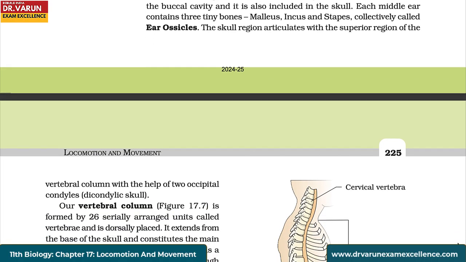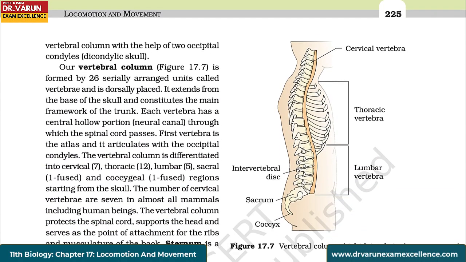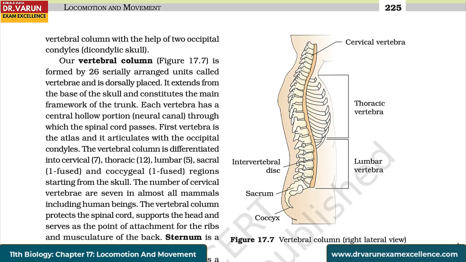The skull region articulates with the superior region of the vertebral column with the help of 2 occipital condyles, or dicondylic skull. Our vertebral column is formed by 26 serially arranged units called vertebrae and is dorsally placed. It extends from the base of the skull and constitutes the main framework of the trunk. Each vertebra has a central hollow portion or the neural canal through which the spinal cord passes. First vertebra is the atlas and it articulates with the occipital condyles.